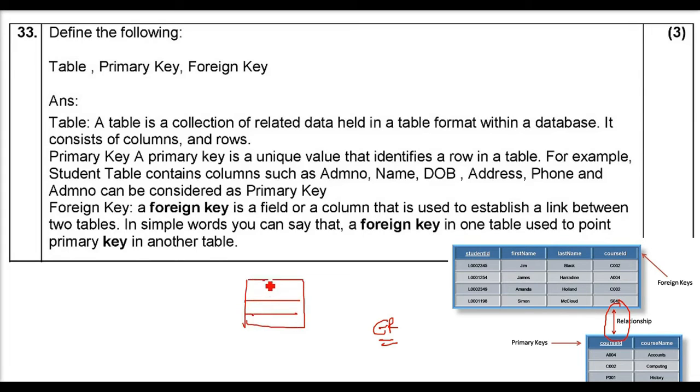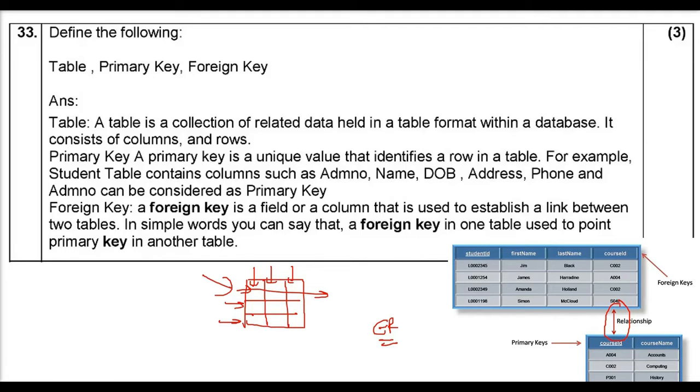So a table is basically rows and columns. This is the related data. A table is a collection of related data kept in a table format within a database. The rows are horizontal, the columns are vertical. So it consists of columns and rows. A database can have multiple tables.